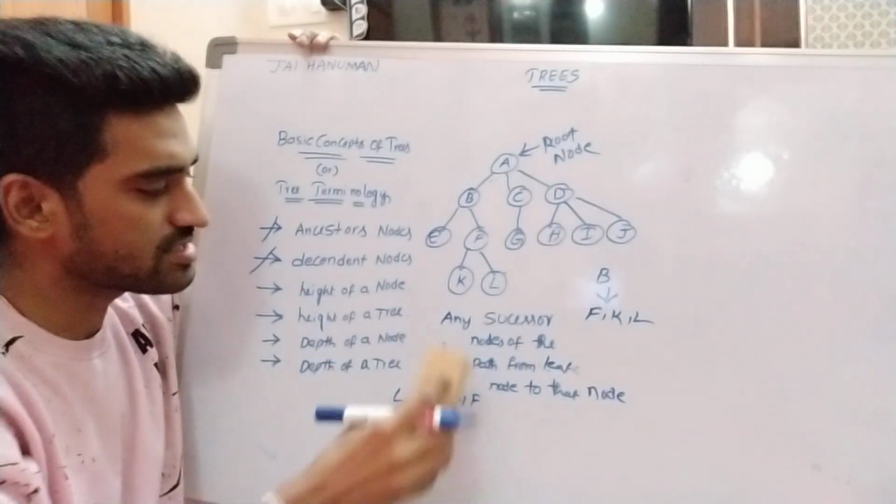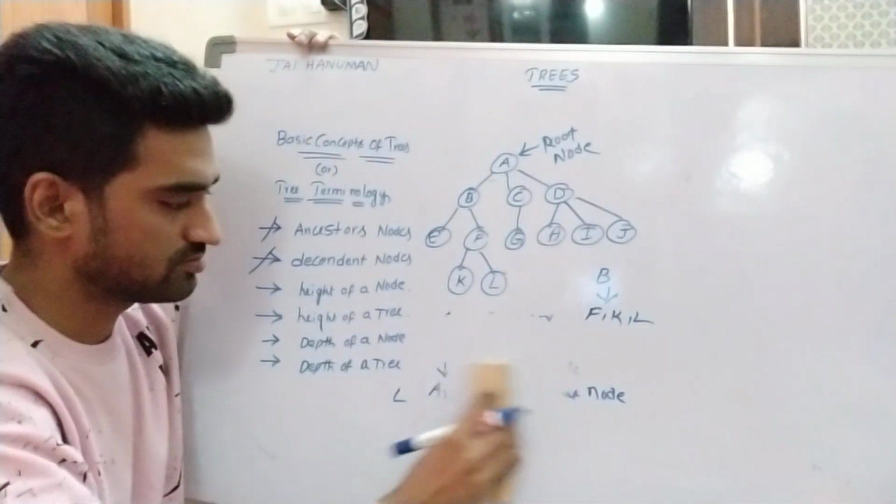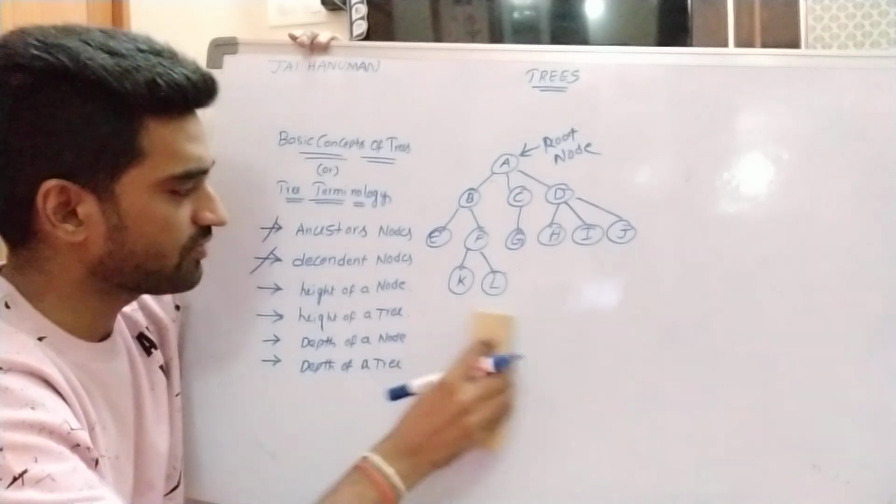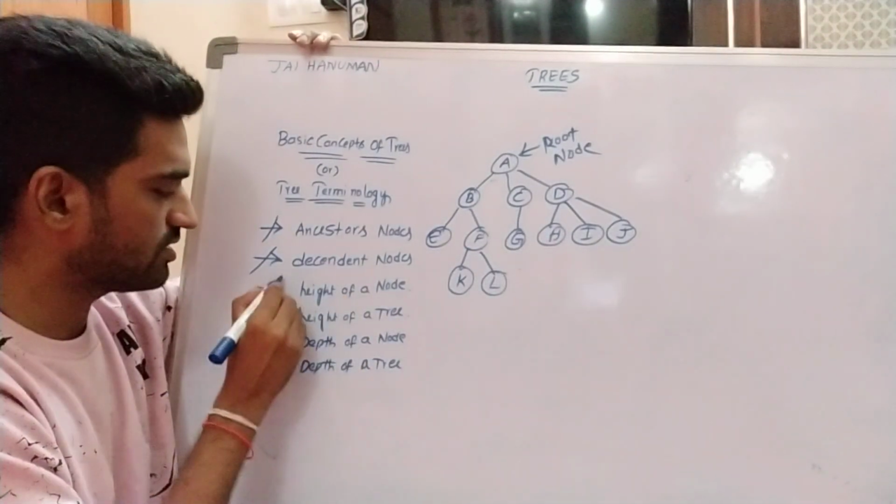Then we are discussing height of a node.